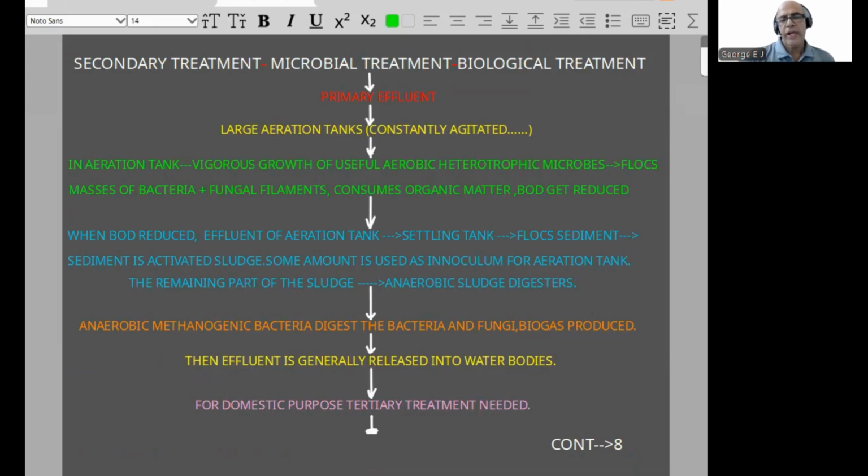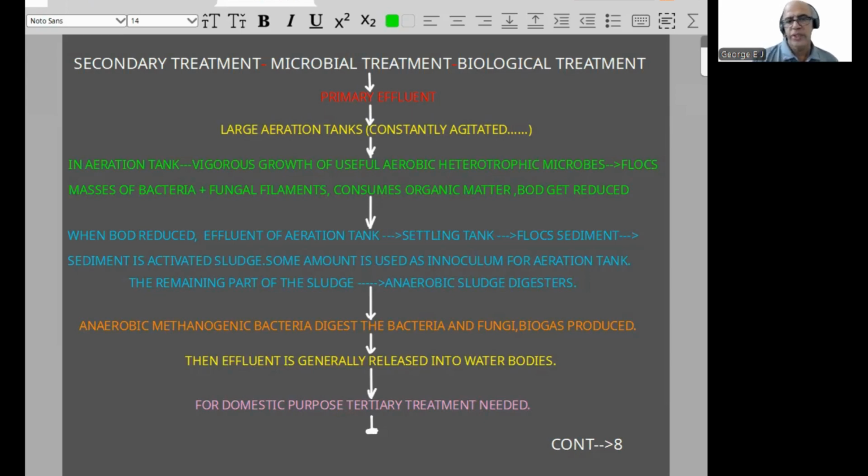So secondary treatment starts with the primary effluent, passed into large aeration tanks, constantly agitated. In the aeration tank, we can find vigorous growth of useful aerobic heterotrophic microbes, connected with the formation of flocs, masses of bacteria plus fungal filaments, which consume organic matter, and BOD gets reduced. A short form like I represent will be easy for you. When BOD gets reduced, the effluent of the aeration tank is passed into the settling tank. Flocs will sediment. The sediment is activated sludge.